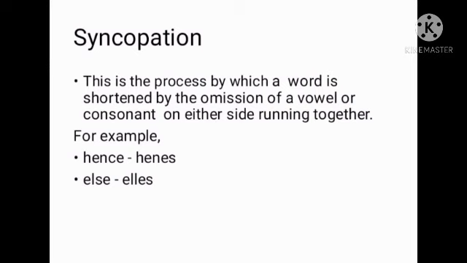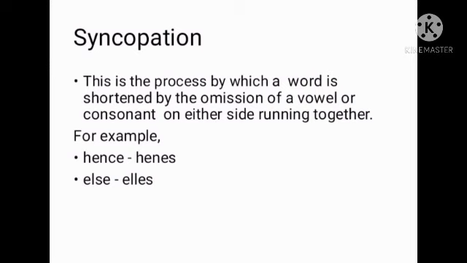Now let's move on to the next method, syncopation. This is the process by which a word is shortened by the omission of a vowel or consonant on either side running together. For example, hence and else. As you all know, in modern English, we have the word hence, H-E-N-C-E.